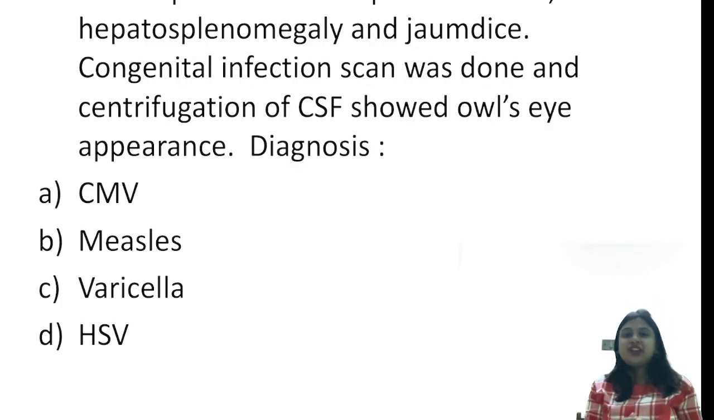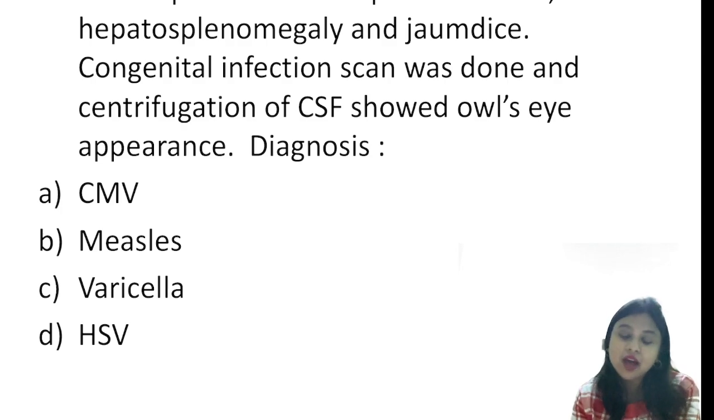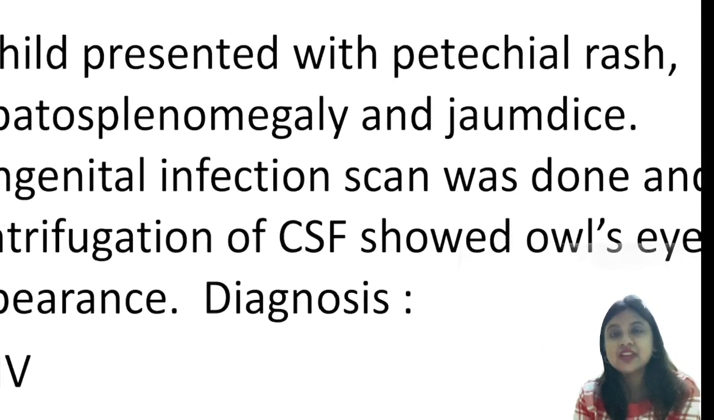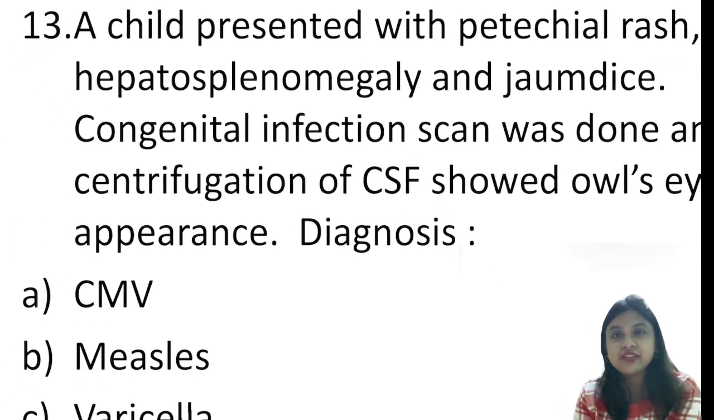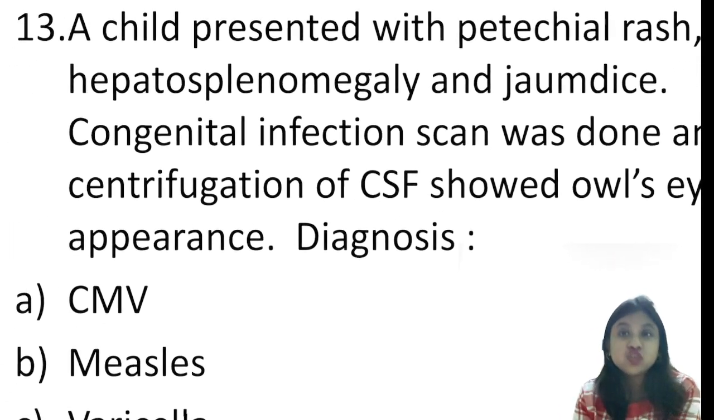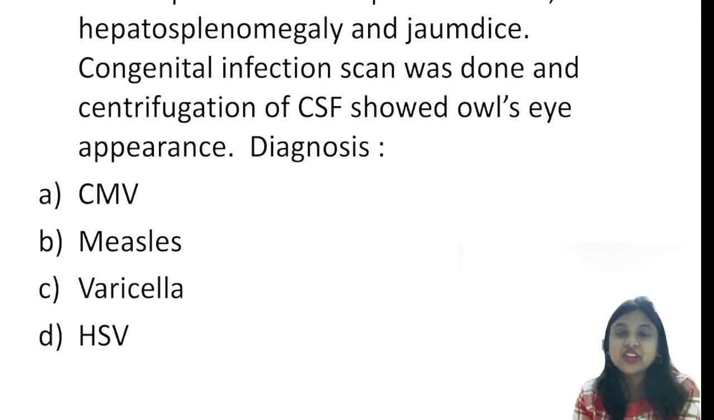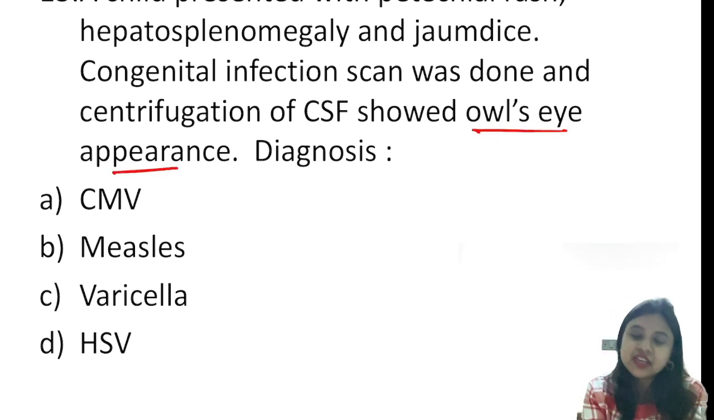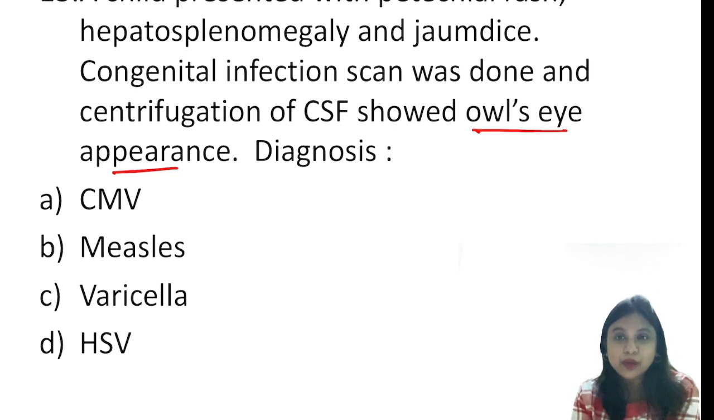Now another very important question, and there are two questions which were asked this year, and I'll just say the questions. A child presented with petechial rash, hepatosplenomegaly and jaundice. A congenital infection scan, that is TORCH screen, was done, and centrifugation of CSF showed owl's eye appearance. So this is a clincher, that is the inclusion body. It's a microbiology question basically.